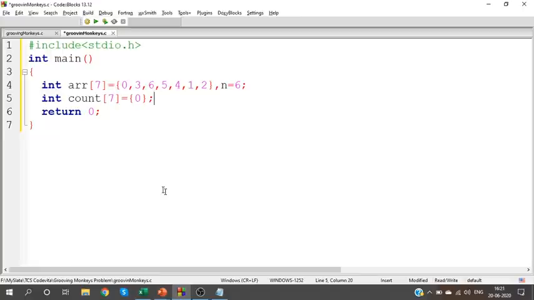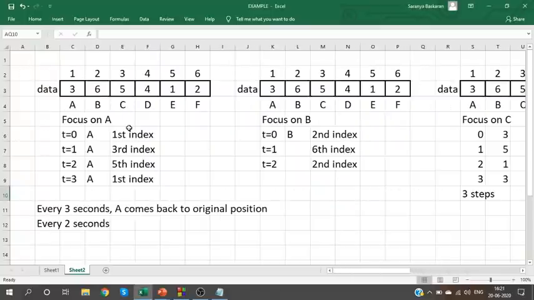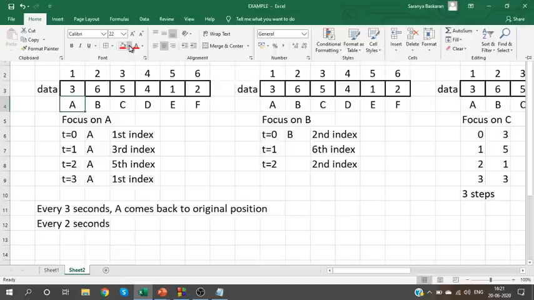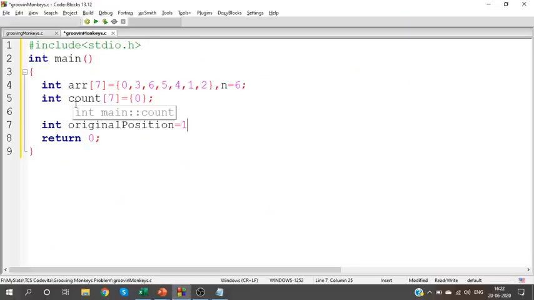You know that, right? Now let me consider monkey 1. What is the original position for monkey 1? Monkey A. Monkey A is at first position, right? Let us work for one monkey, guys, then we'll move to everyone. So let us consider monkey A. Initially, monkey A is at first position. So this is the original position. Okay. So original position is 1.